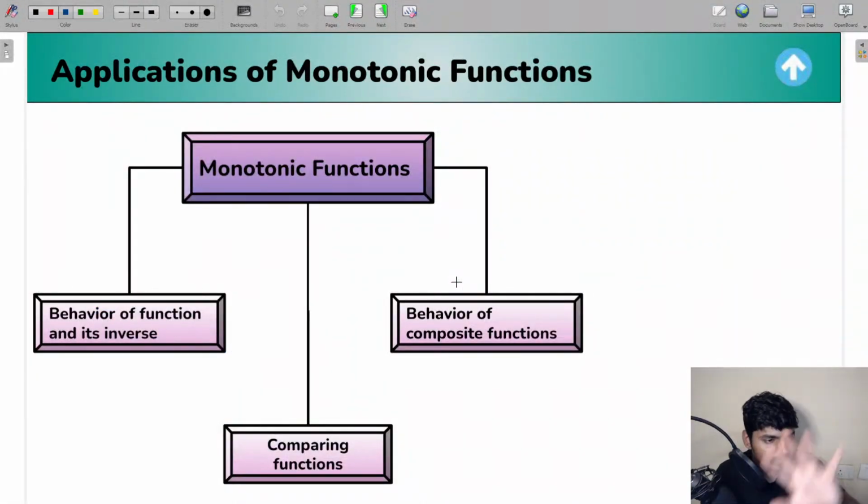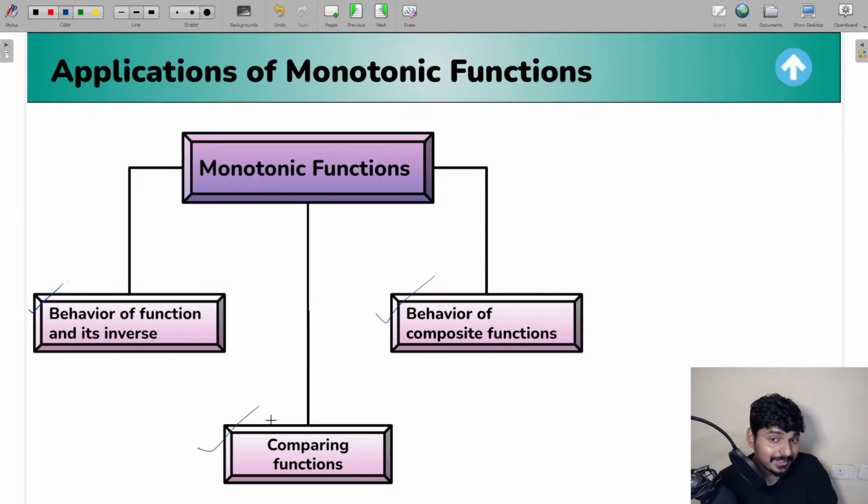So now, related to monotonic functions, we have discussed all these things in detail. We have discussed how the behavior of the function and its inverse is going to be. We have discussed the behavior of composite functions. Now one topic is left out, which is comparing functions.